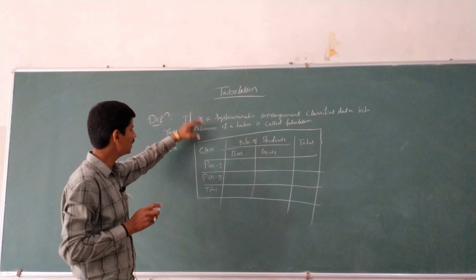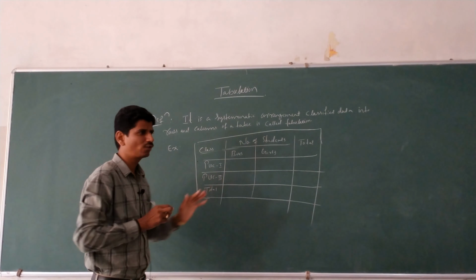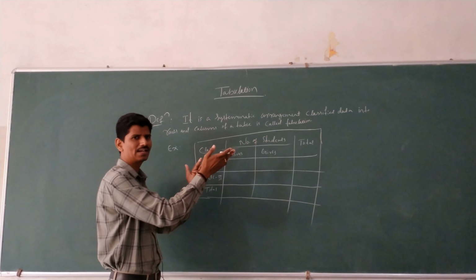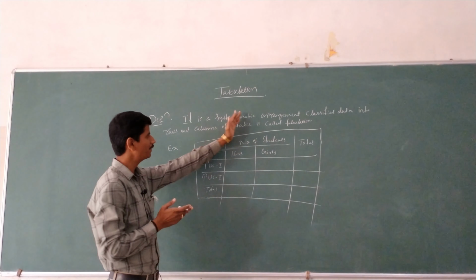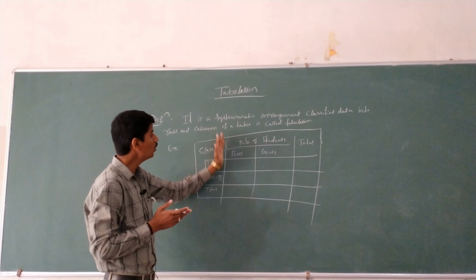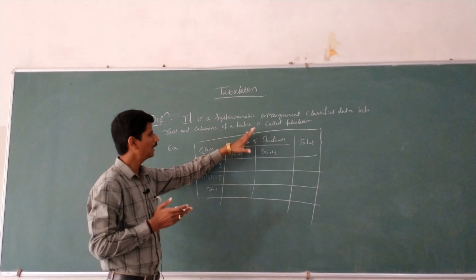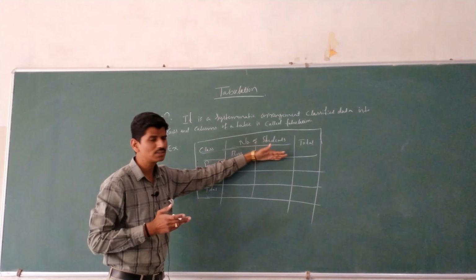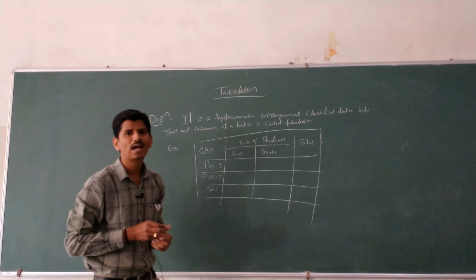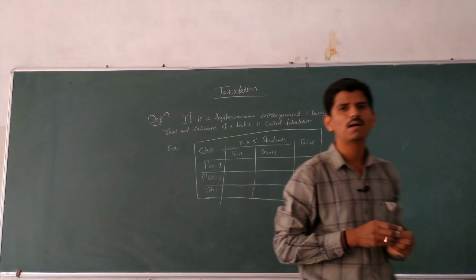Here, what is the tabulation? It is a systematic arrangement of classified data. Here, we are taking class. The number of students can be classified into boys and girls, and again total. It is a systematic arrangement of classified data into rows and columns of a table. That is said to be tabulation.